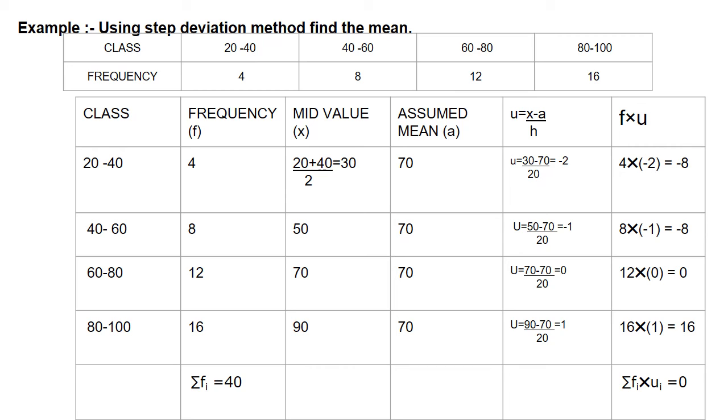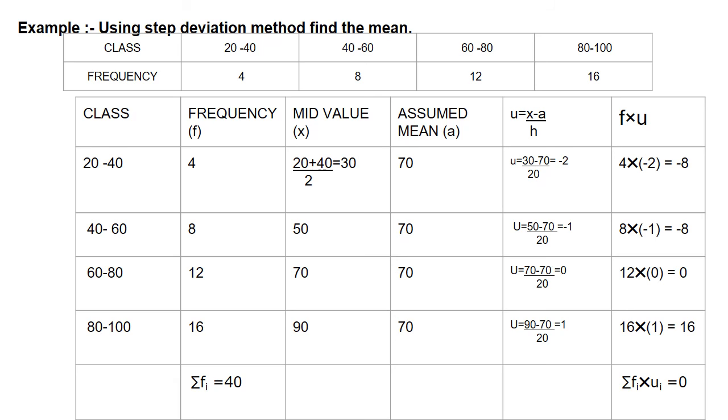In the next class, 40 to 60, add 40 plus 60 is equal to 100. 100 by 2 is equal to 50. 50 is the mid value of the class 40 to 60. Next, 60 to 80. 60 plus 80 is equal to 140. 140 by 2 is equal to 70. 70 is the mid value of 60 and 80. Next, the last class is 80 to 100. Its mid value: 80 plus 100 is 180. 180 by 2 is equal to 90.